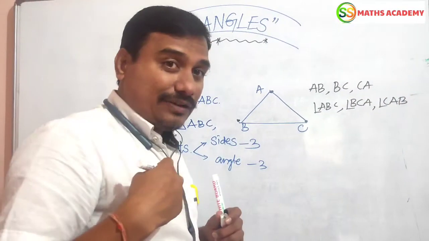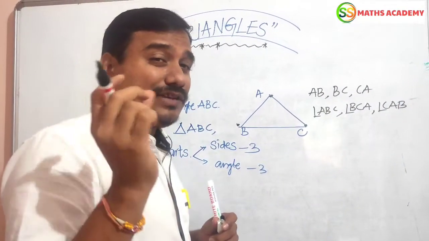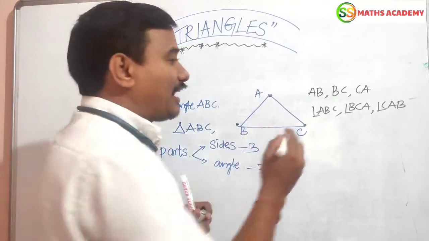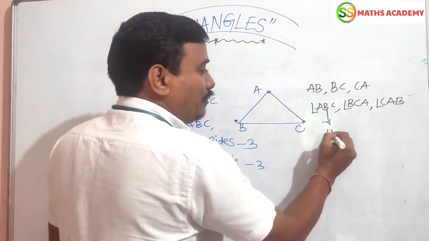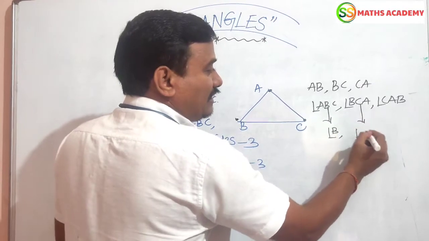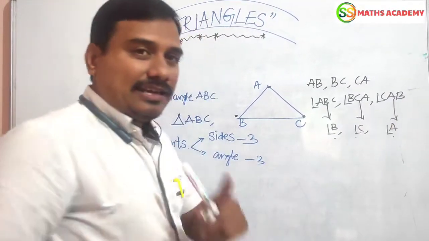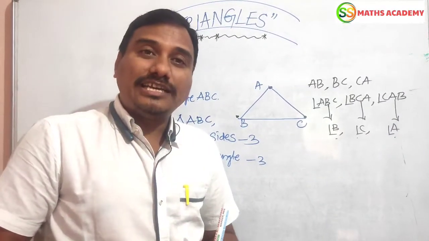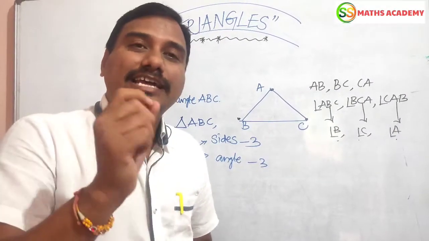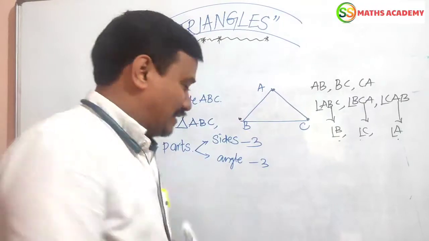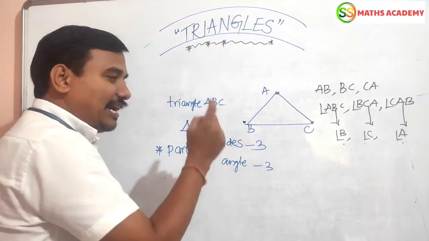For convenience, we can write the shortcut for interior angles: the middle letter, B, C, A. So how many angles are there? 3 angles. Totally, how many parts does a triangle have? 6 parts: 3 sides, 3 angles.